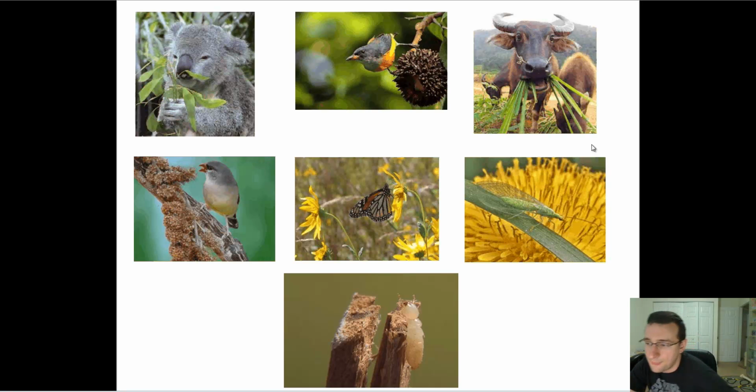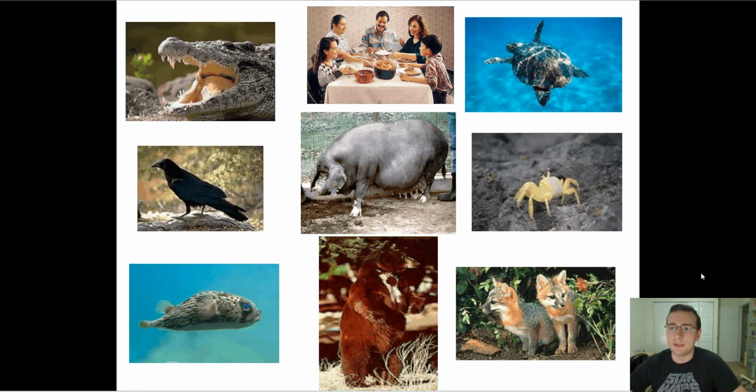You also have pollinovores, which eat pollen. An example of that is that insect you see on the right side. You also have xylophagy, which are animals that eat wood, like termites, for example, like the one you see in that picture. But all of these are eating plant products, so they're all types of herbivores. Of course, you also have omnivores, or animals that will eat different kinds of things, both animals and plants. So it's a mixture of a carnivore and a herbivore all in one.